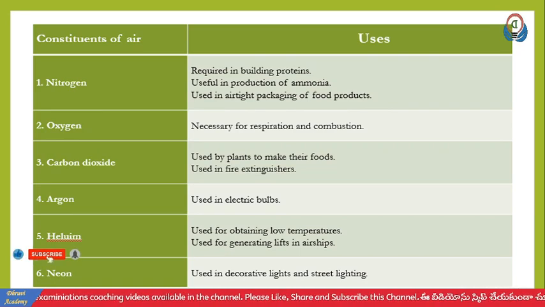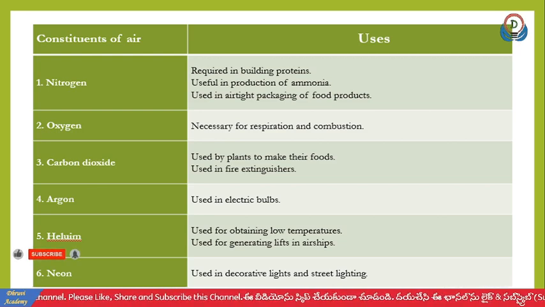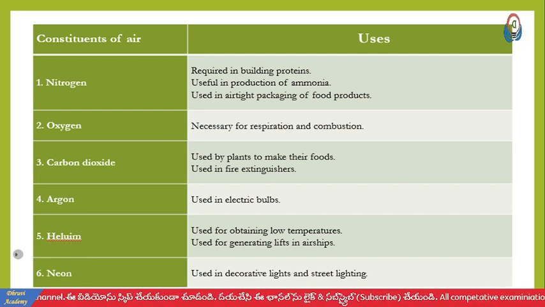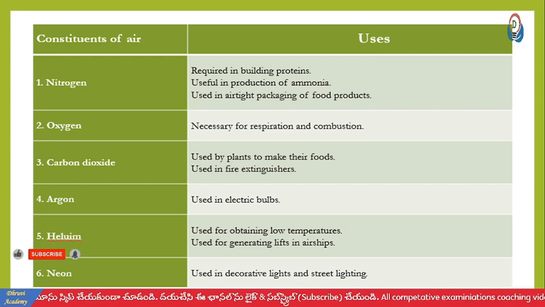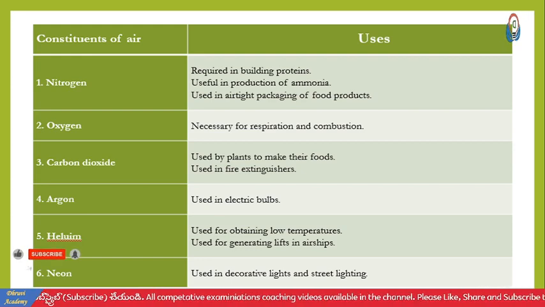Constituents of air and their uses. Nitrogen is required in building proteins and is useful in the production of ammonia. Nitrogen is used in the production of ammonia and in the airtight packing of food products.